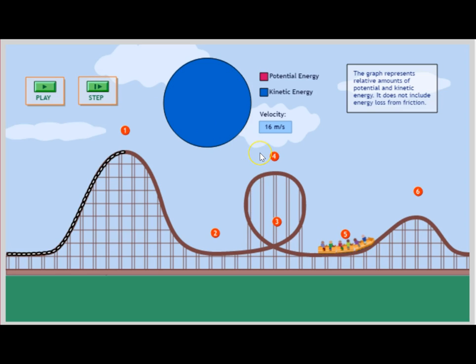As it approaches point 5, it's basically lower than it originally was, or at the height that it originally was before point 1. So it has no potential energy left. It just has kinetic energy. You should take a guess now of what's going to happen when it gets to point 6. Is it going to have all potential energy? Is it going to have all kinetic energy? Or is it going to have some of each? Let's take a look.